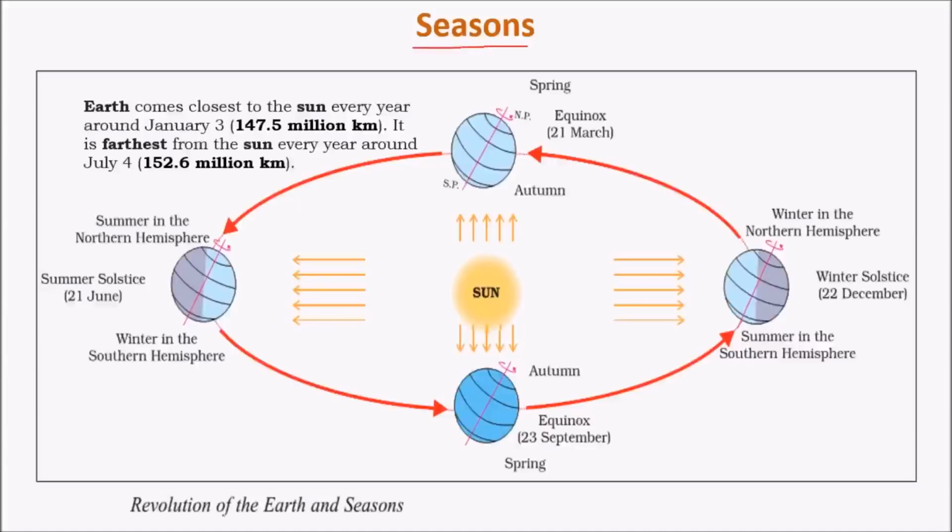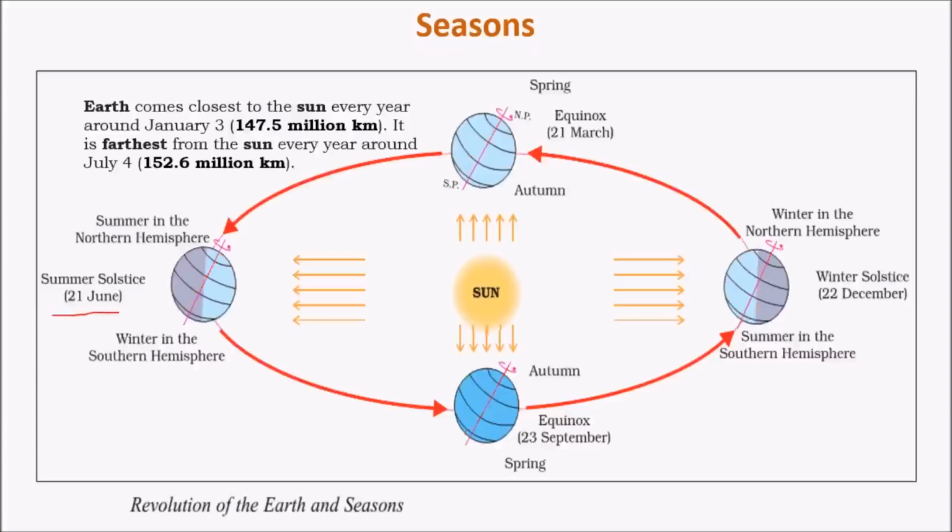Seasons are a direct consequence of revolutionary motion of Earth, where Earth revolves around the sun with a fixed position of its axis. We see that the position of the axis is fixed in all these positions. That is, the angle it makes with the orbital plane remains same, and also its direction remains same.